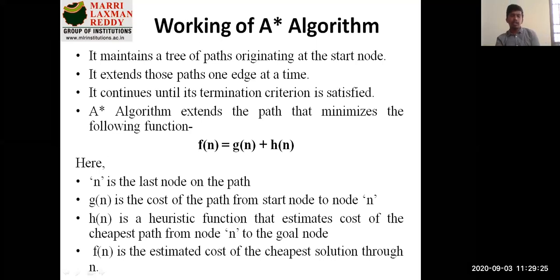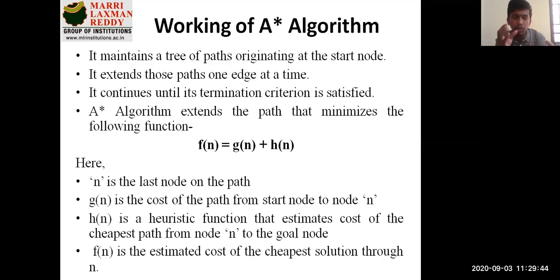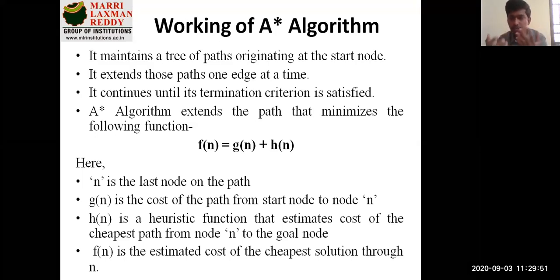So let's now see how this algorithm actually works and what is the technique behind it. As I showed in the graph, you will have different nodes and paths, and you need to reach from source to destination applying your A star algorithm. What it does is extend those paths one edge at a time. If you are starting from A and you have two edges, B and C, it will start from one place and move to the next. That is the basic strategy we already know with respect to traversals. It continues until its termination criteria is satisfied.